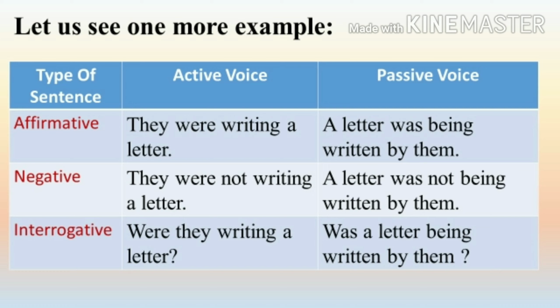So while converting it into passive form, what are we going to do? We are going to write down our object first, then the helping verb, then since the sentence was of continuous tense, we are going to write down being, then the third form of the verb, then by and finally our subject. So the sentence will become a letter was being written by them.